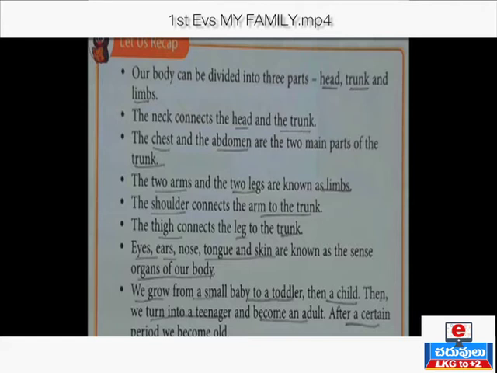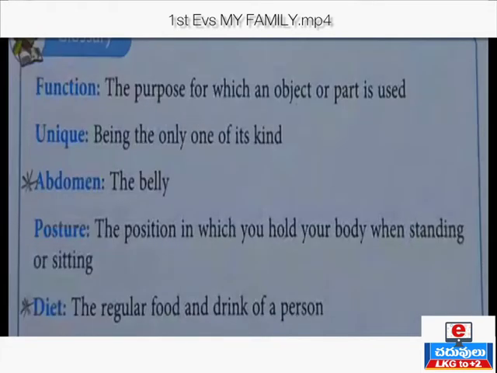Next we come to the glossary. Children, in this glossary we'll read only two important words. What are they? Abdomen and diet. What is abdomen? Abdomen is the belly, children. That is your stomach. We'll say stomach. Abdomen is the belly.